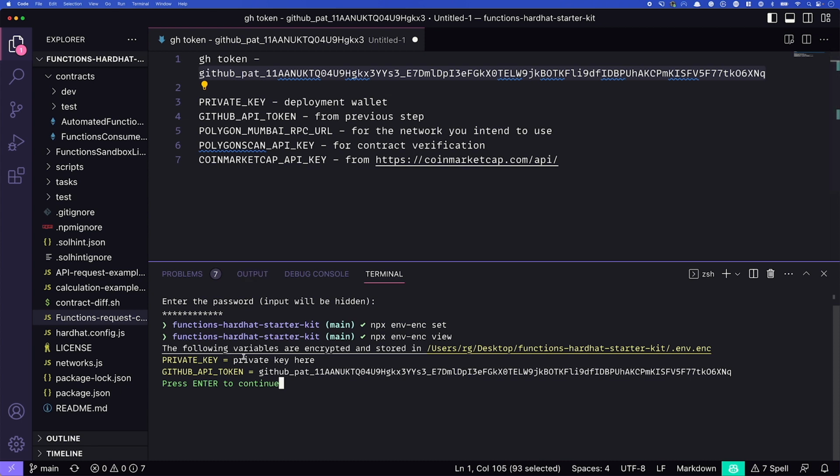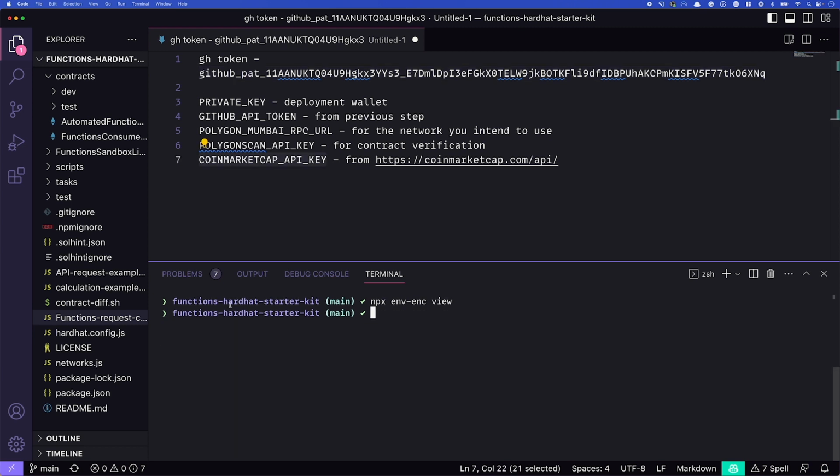We have our GitHub API token, and I need to go through and set the rest, the Polygon Mumbai RPC URL, the Polygon Scan API key, and the CoinMarketCap API key. So once you've got all of those set, you're ready to move on to the next step. I'll go ahead and set them now off screen, and we'll be back. All right, so you set those different values. Your environment is ready to go.